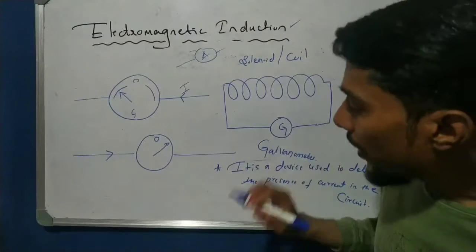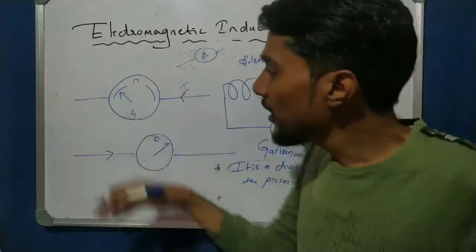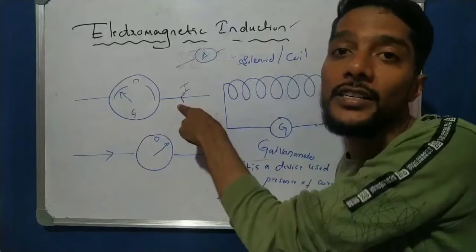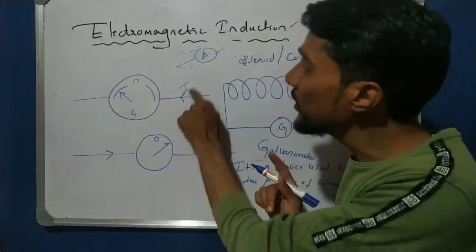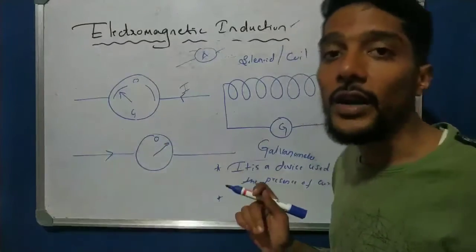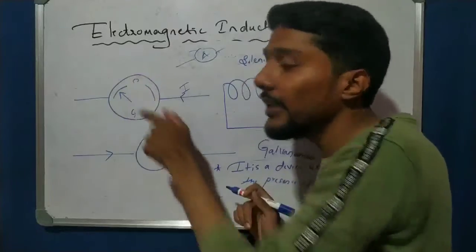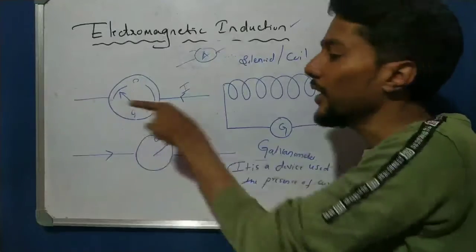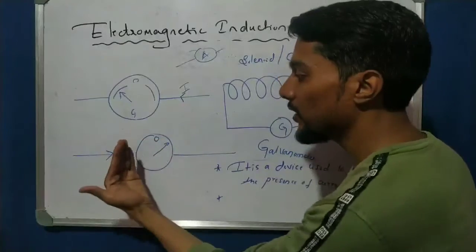Another important point, the significance of the galvanometer: if the current is in this direction, the galvanometer deflects in the same direction. So the deflection shows the direction of the current. We know that current is a vector quantity which has both magnitude and direction. Magnitude is detected by the ammeter: how much, 1 ampere, 2 ampere, 3 ampere. But what is the direction of the current? One function of the galvanometer is to find the direction of the current. If the current is in this direction, the deflection is in the direction of the current, and likewise for the other direction.